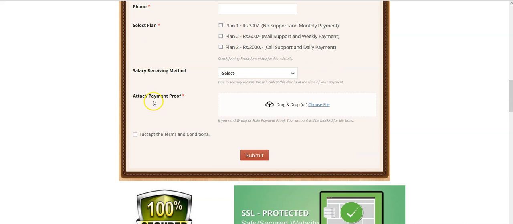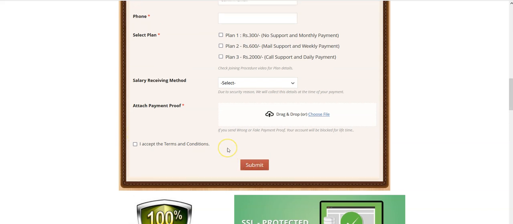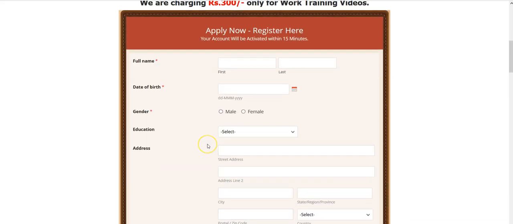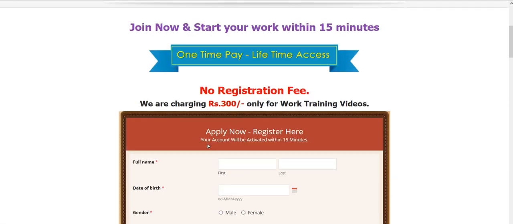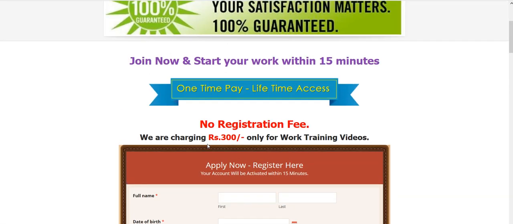And here the most important thing, just attach the payment proof in JPEG or PNG, whatever the format may be, but please attach the payment proof here. That is most important. Once this process is complete, accept the terms and conditions. After that, give submit. Once this application form is submitted, your account will be activated within 15 minutes and you will receive the password.